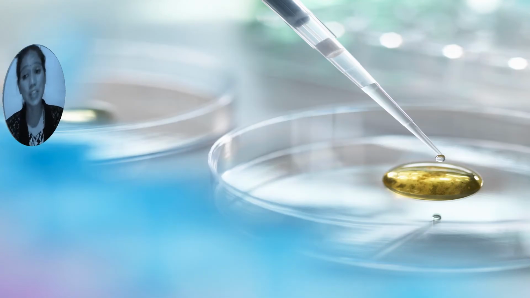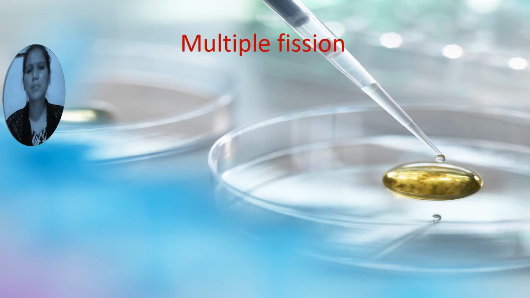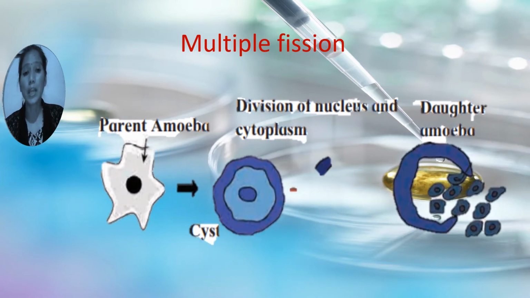The next type is multiple fission. In this type, asexual reproduction by multiple fission is performed by amoeba and other similar protists. Whenever there is a lack of food or any other adverse condition, amoeba stops the formation of pseudopodia and its movement, and forms a protective covering around the plasma membrane. Such an amoeba is called a cyst.